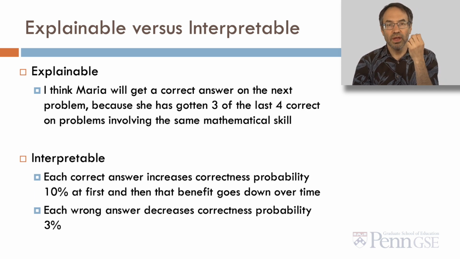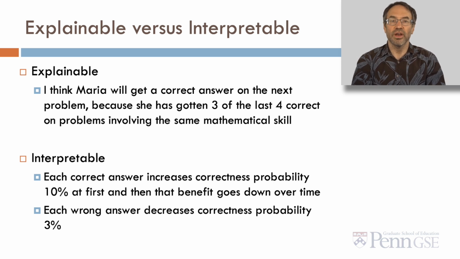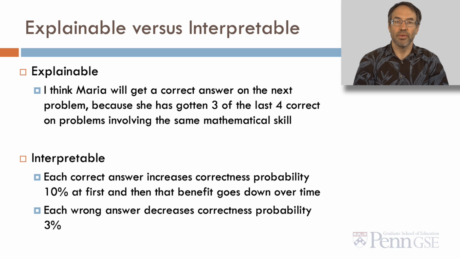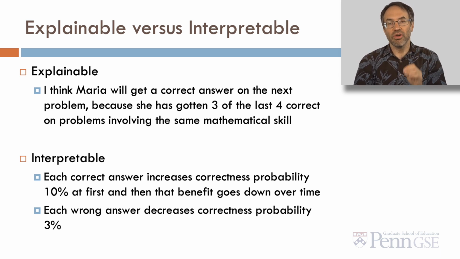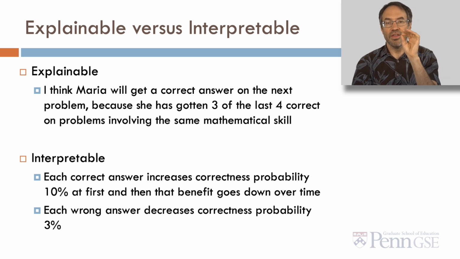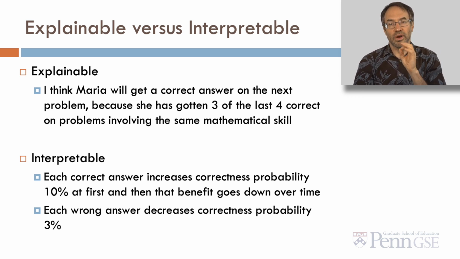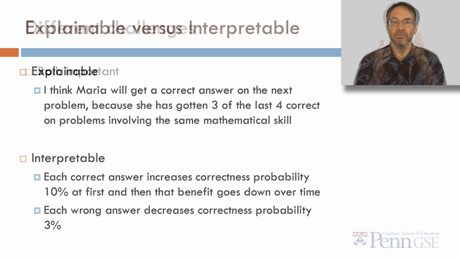Another example. Explainable: I think Maria will get a correct answer on the next problem because she's gotten 3 of the last 4 correct on problems involving the same mathematical skill. Interpretable: Each correct answer increases the correctness probability 10% at first, and then that benefit goes down over time, whereas each wrong answer decreases the correctness probability by 3%.